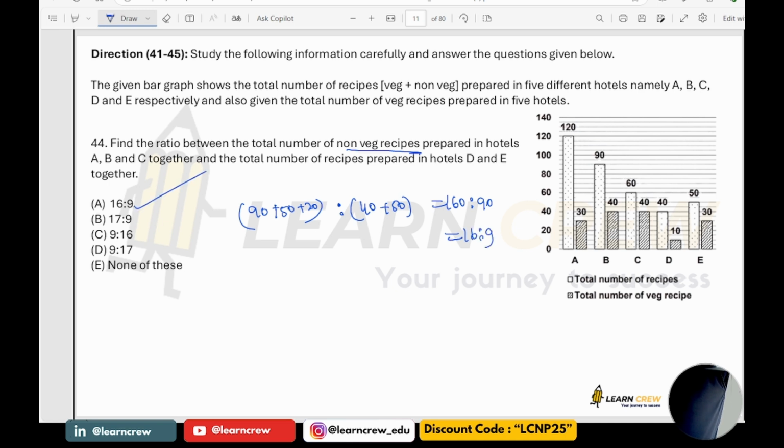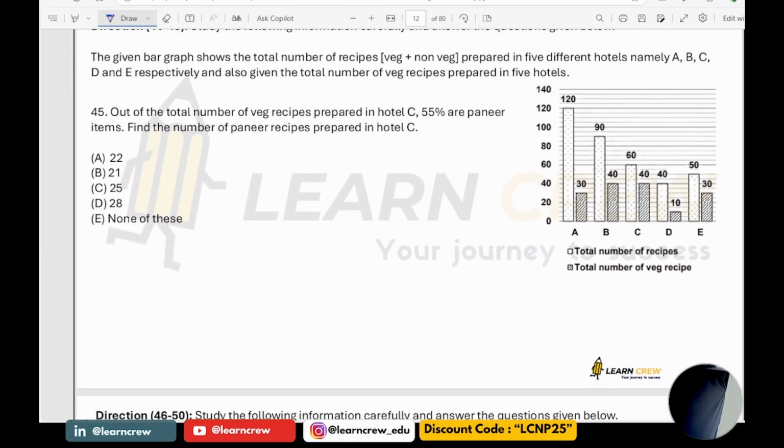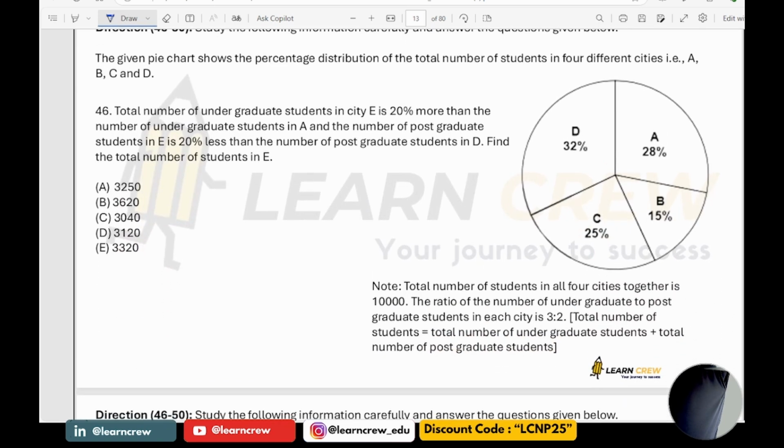First option. Then 45. Out of the total number of veg receipts prepared in hotel C, 55% are paneer items. Find the number of paneer receipts prepared in hotel C. If you see here, hotel C, veg out of 40, 55% means 22. Number of paneer receipts in hotel C is how much? 22. So answer is 22, which is 55% of 40.